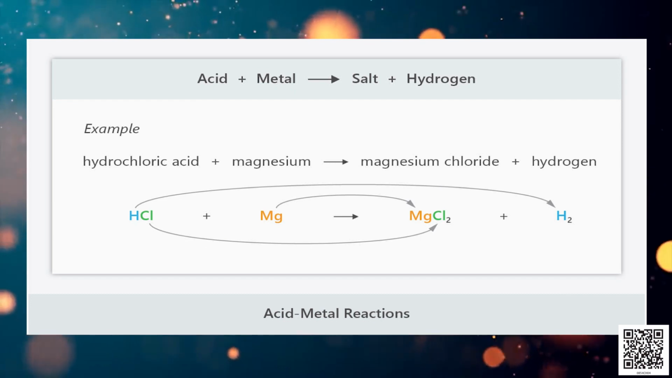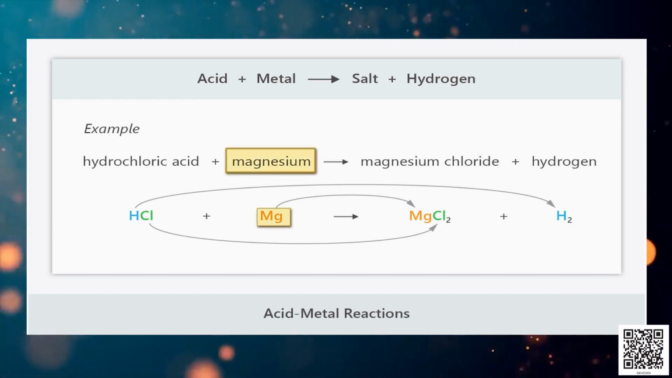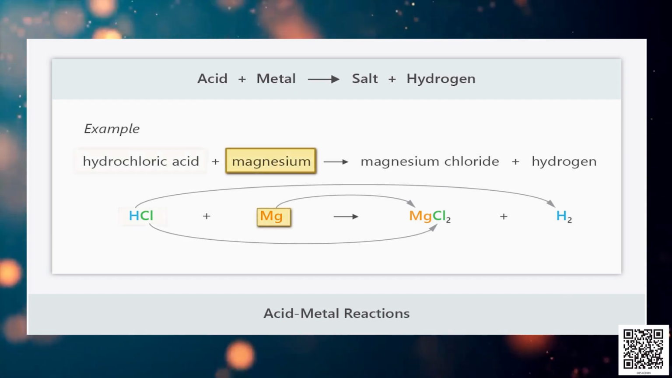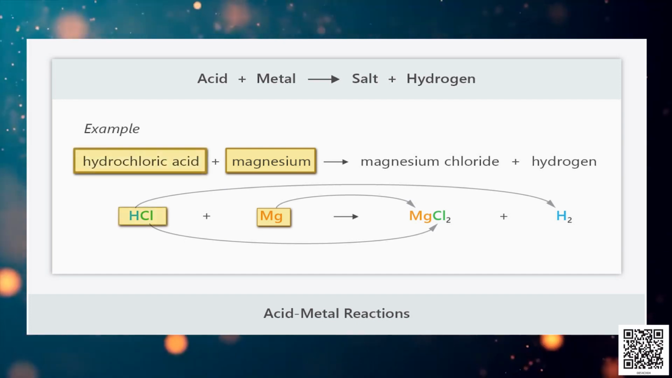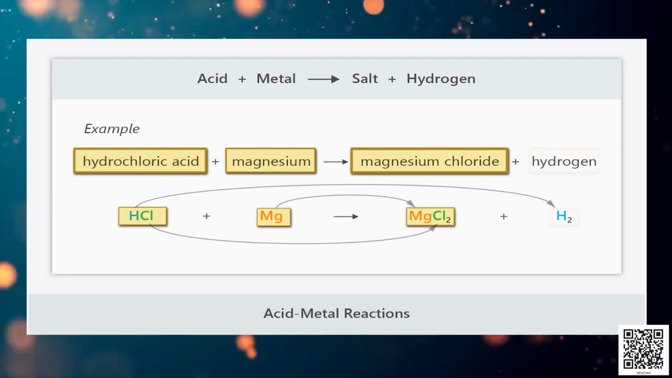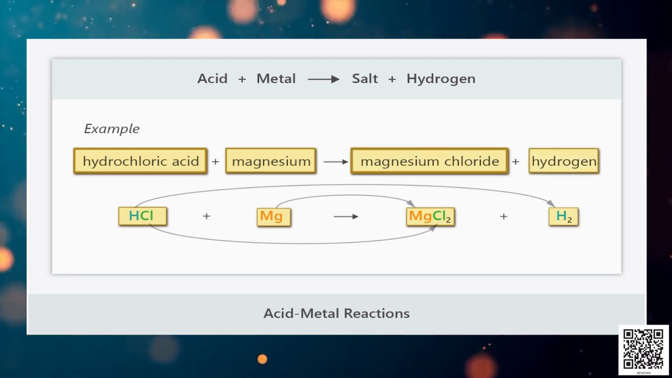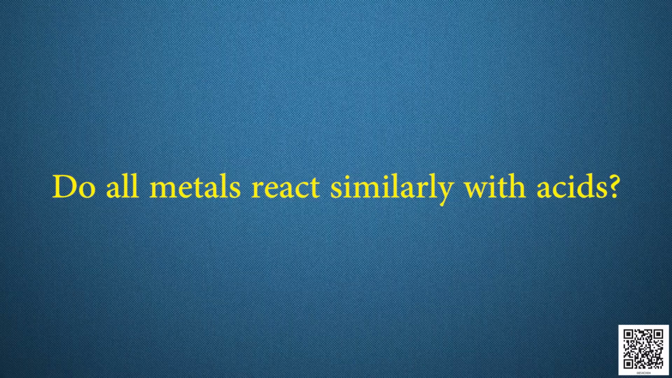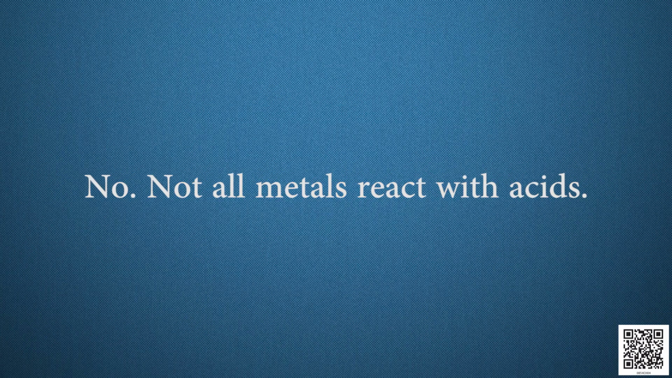Look at this chemical equation and understand the reaction of magnesium with HCl, or hydrochloric acid. Do all metals react similarly with acids? No, not all metals react with acids.